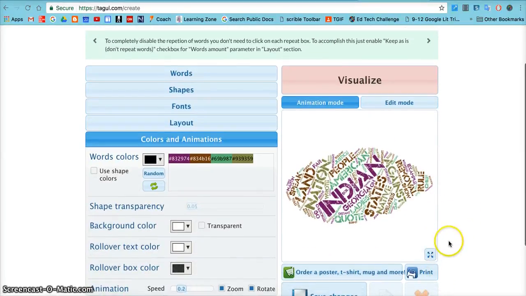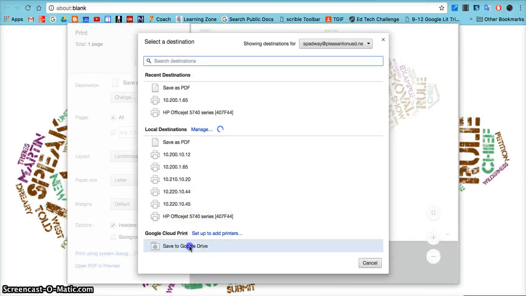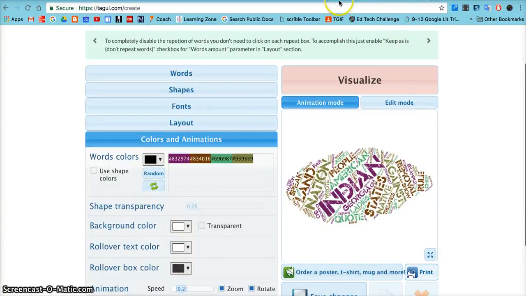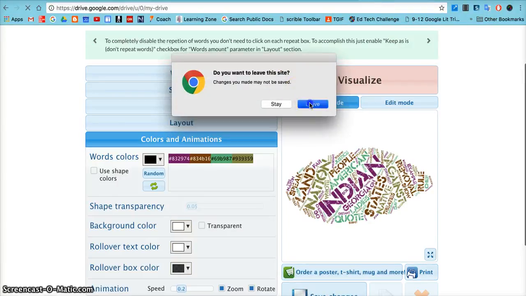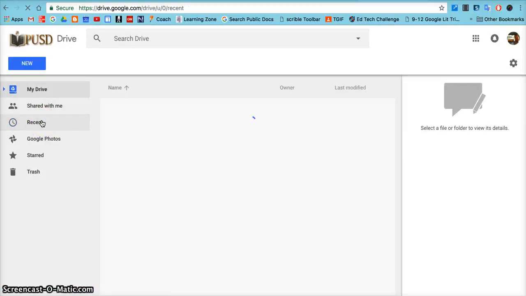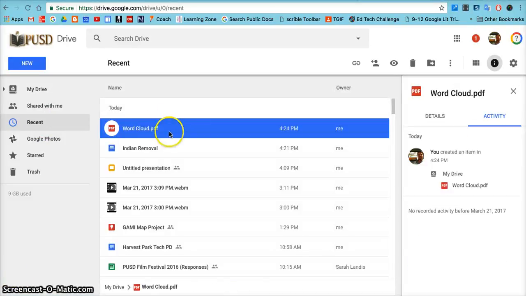Perfect. So now with this word cloud, I'm going to go ahead and hit the print option. But I'm not actually going to print it. What I'm going to do is change the printer, and I'm just going to save it to Google Drive. And go ahead and hit save. So now if I go ahead and open up my drive, hopefully under recent, I will see that word cloud. And there it is right here. So I'm going to go ahead and we'll open this up.